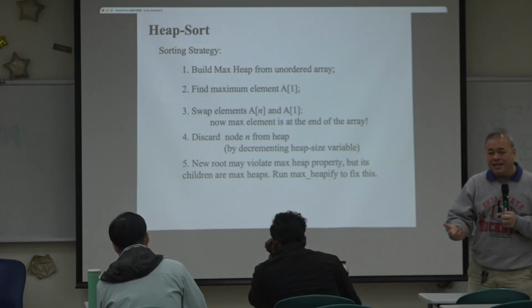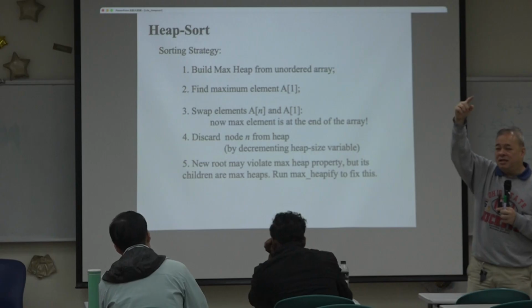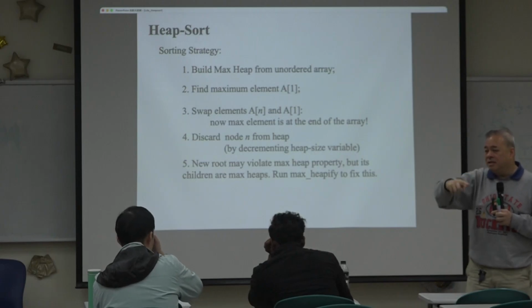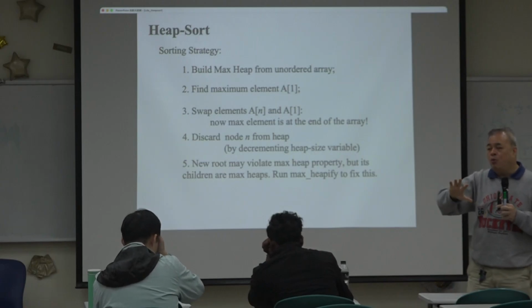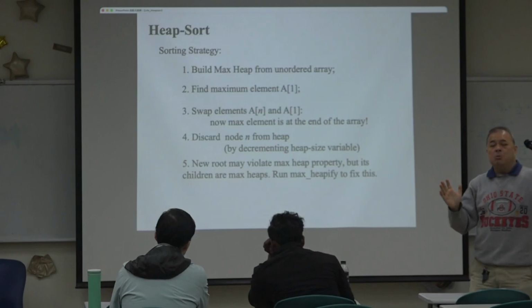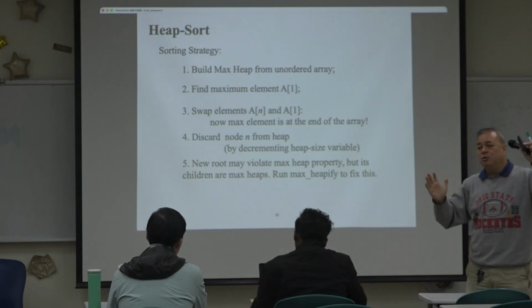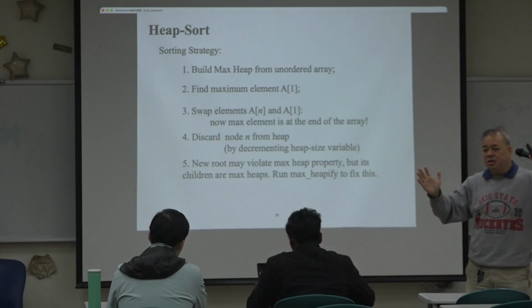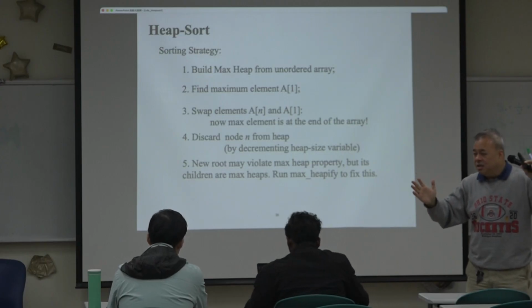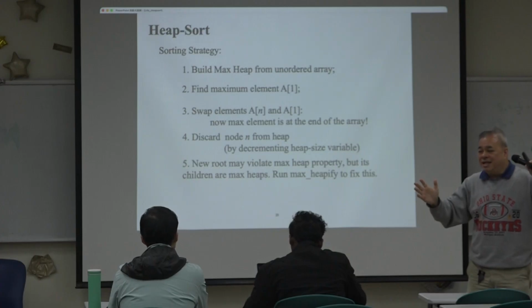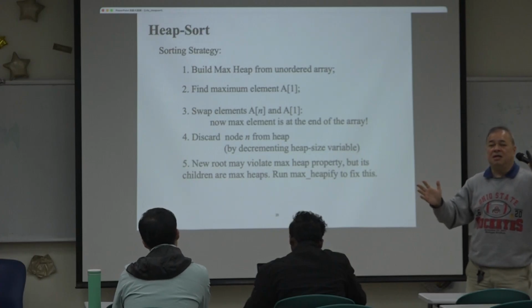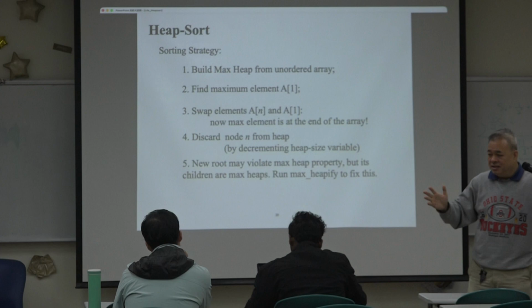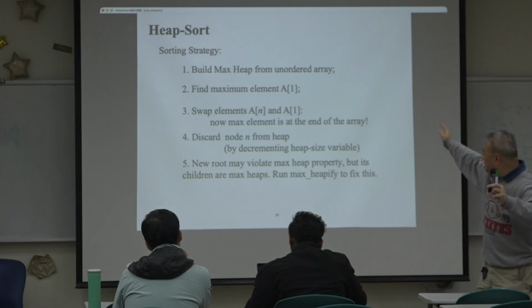That takes how much time? That takes log n, right? And once you are done, from index 1 to index n minus 1, again you have a good max heap. So the second largest element should appear at index 1, right? So you can repeat the process.